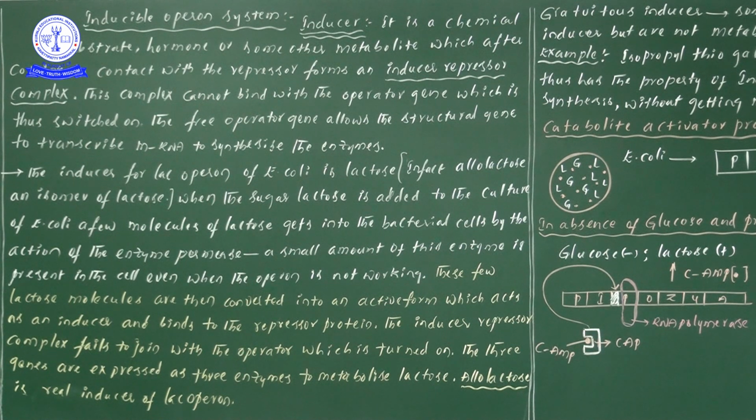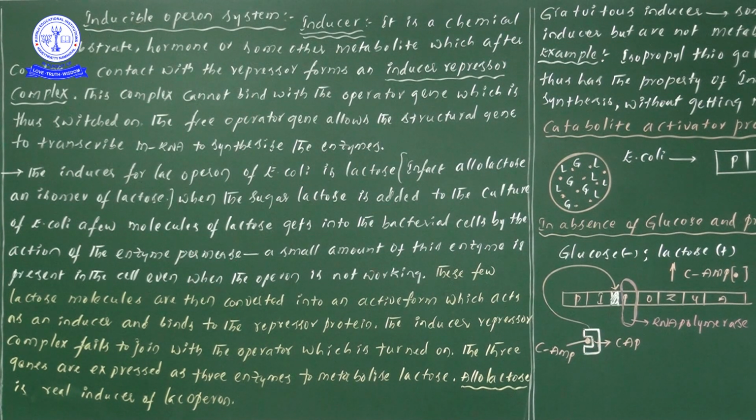Okay, put that aside. Now, what is the point? In the lac operon of E. coli, the inducer is lactose. Now let us move forward. When the sugar lactose is added to the culture medium of E. coli, a few molecules of lactose get into the bacterial cells by the action of the enzyme permease.